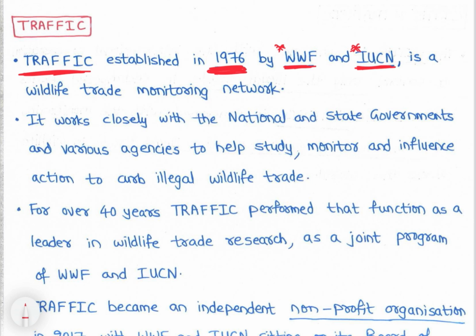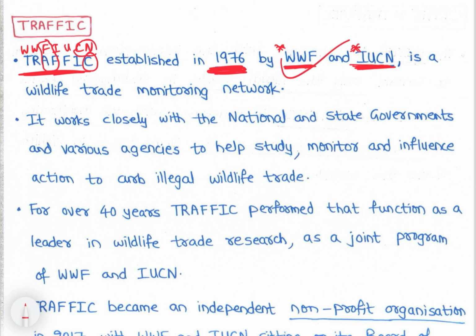So how do we remember it? See here, TRAFFIC is 7 letters. WWF and IUCN, if we combine both, this is also 7 letters, and there is FF here, and IUC, all are there, right. So like that we need to remember. If you have another trick, form your own trick. WWF and IUCN you need to remember.